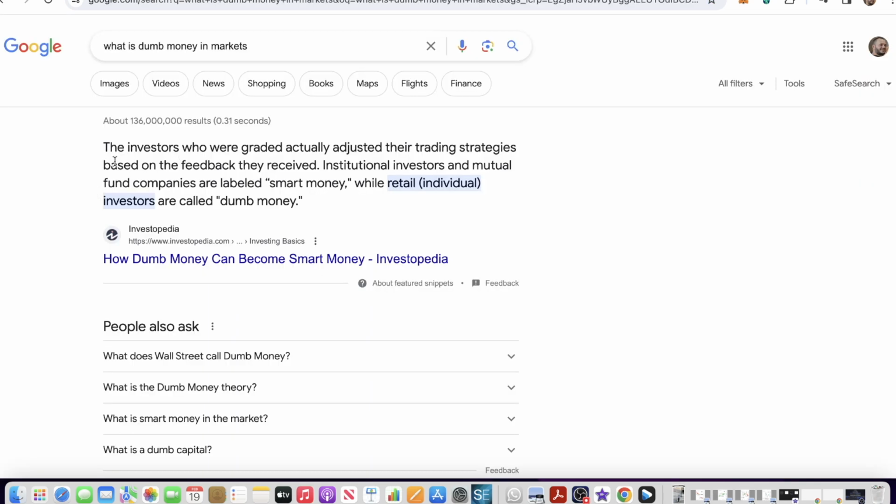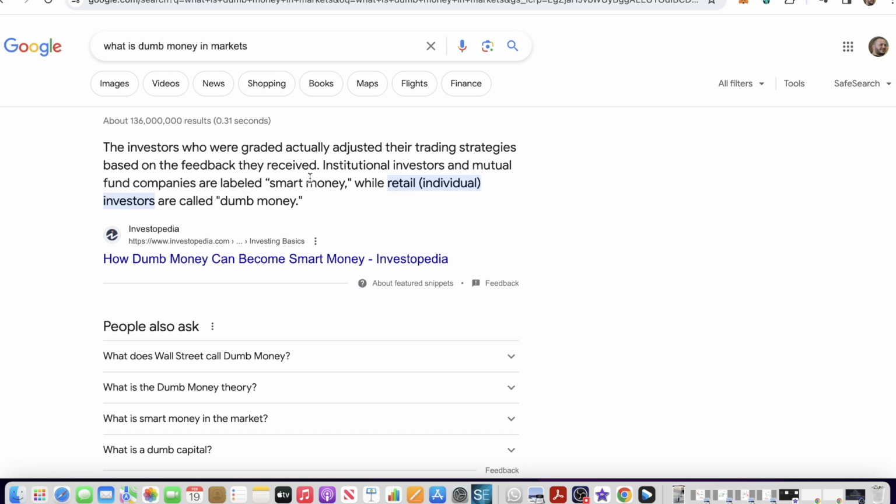So, dumb money is, I'm not saying this is Google, okay? You can just read about smart money and dumb money in the stock market. The investors who were graded adjusted their trading strategies based on the feedback they received.